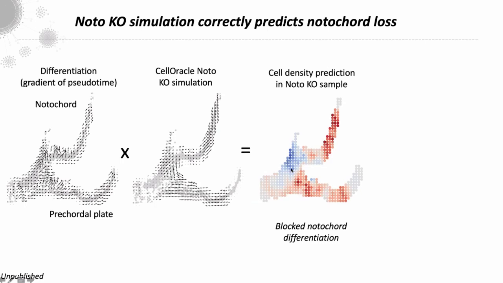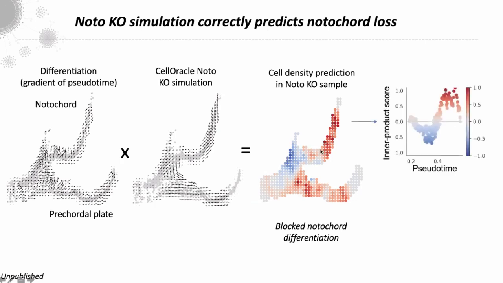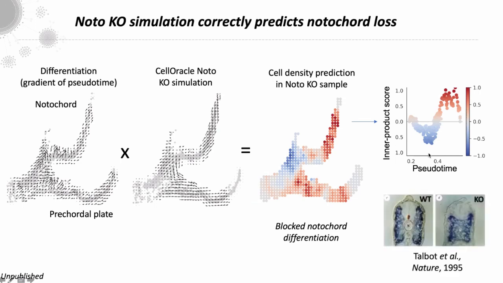And CellOracle predicts this blocked notochord differentiation at early stages. Again, we get this later acceleration, but the cells would never get to that stage. Another way of looking at this, we can plot this inner product score against pseudotime, and you can see this early block, and I'll show you how we use this to rank factors shortly.